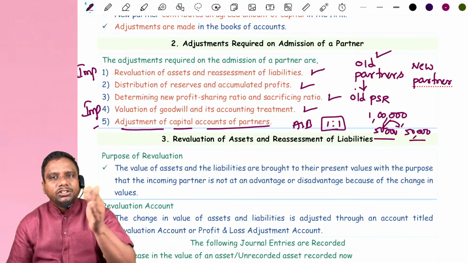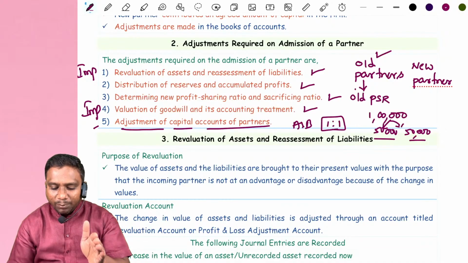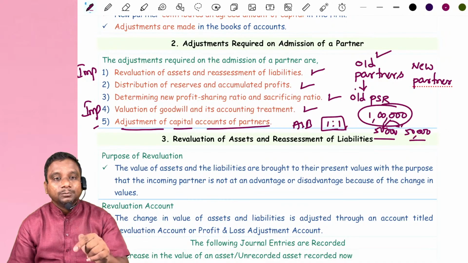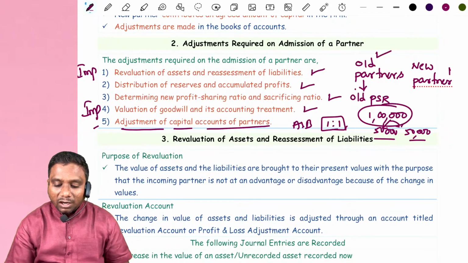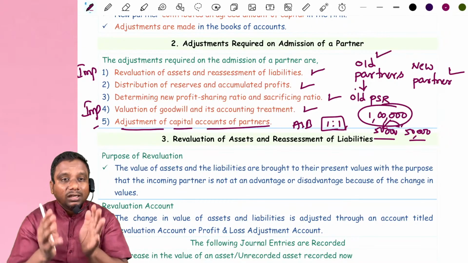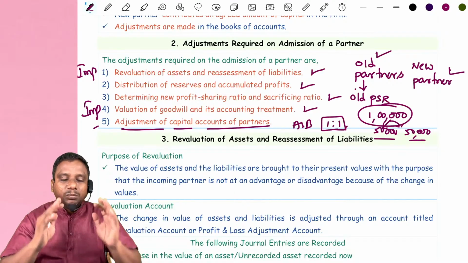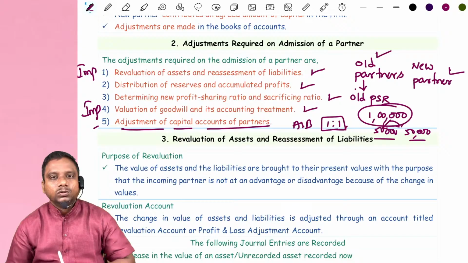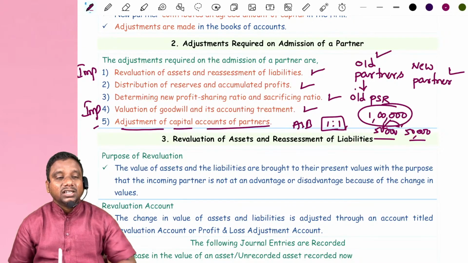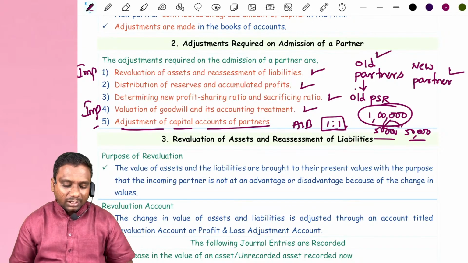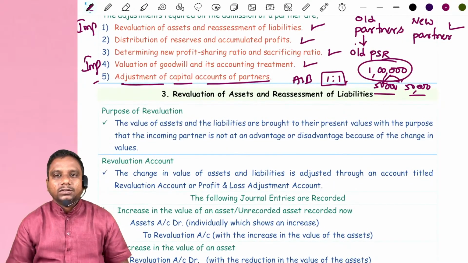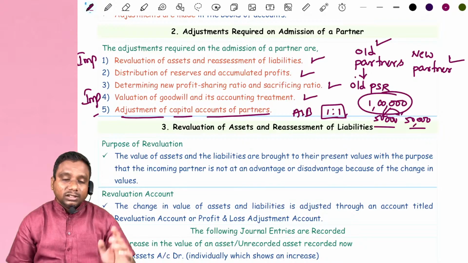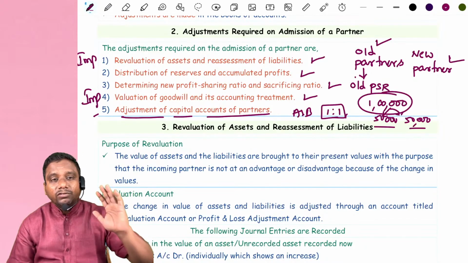Maybe before admission of a partner, the capital may not be in proportion to their profit sharing ratio. But after admission of a new partner, all partners may agree that their capital must be in proportion to their profit sharing ratio. In that case, how do you give adjustment for these capital accounts? You can solve these 5 adjustments now, but sir, in the examination, are all 5 adjustments given?